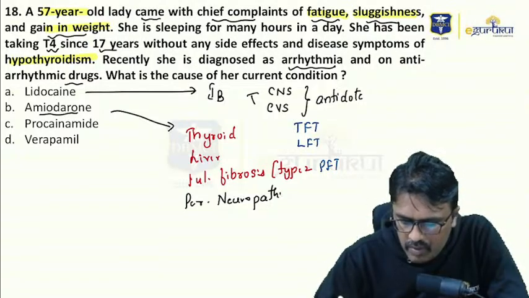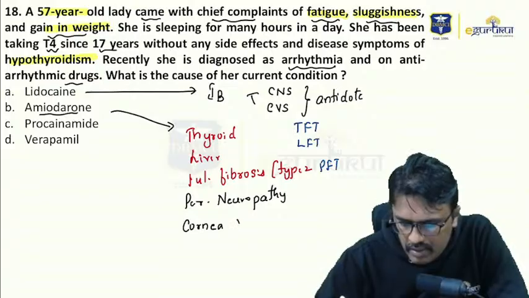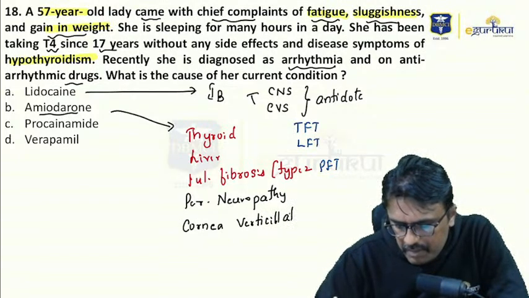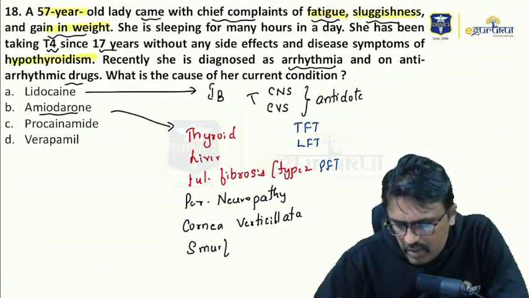and it will cause deposits in the cornea. We call it cornea verticillata, or we call it vortex keratopathy. It can also produce smurf skin, that is blue man syndrome.